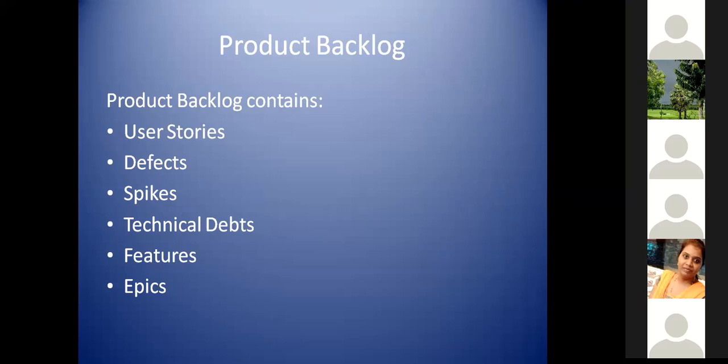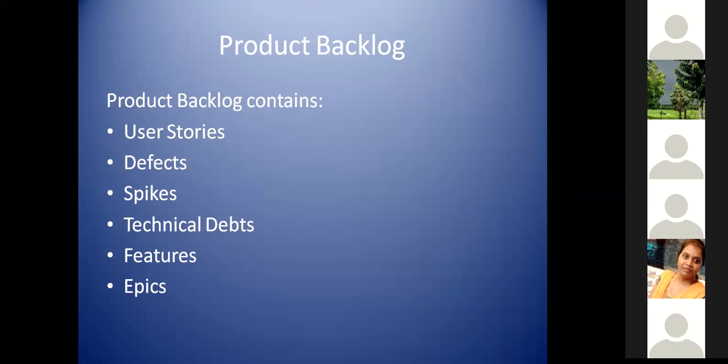User story: if there is a requirement and we want to implement it, or if there is an enhancement we want to implement, we will make it a user story, which will follow the 3C model. We already talked in our previous session about user stories, definition of ready and definition of done. You can quickly go through that to know more about user stories as well.